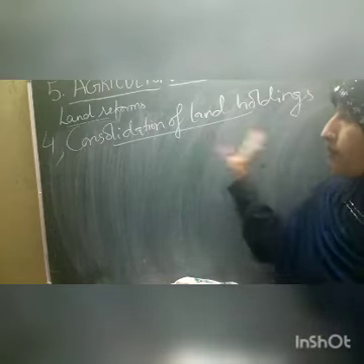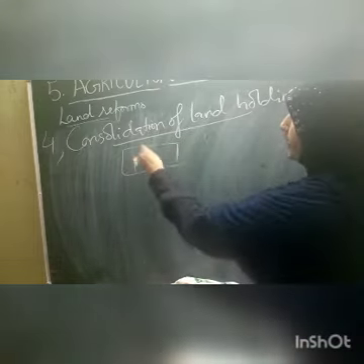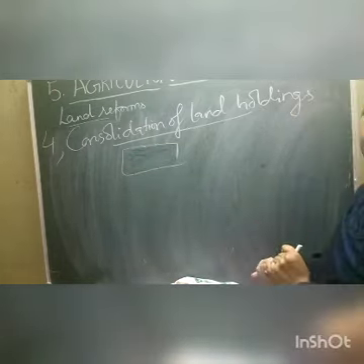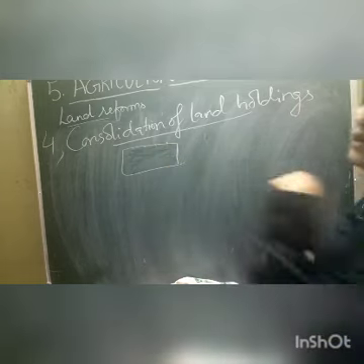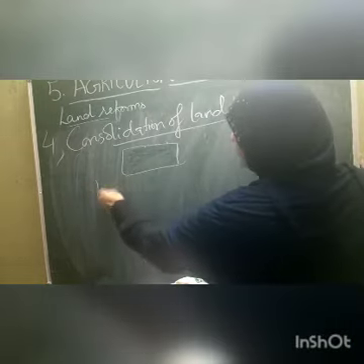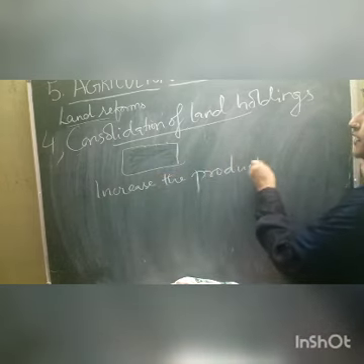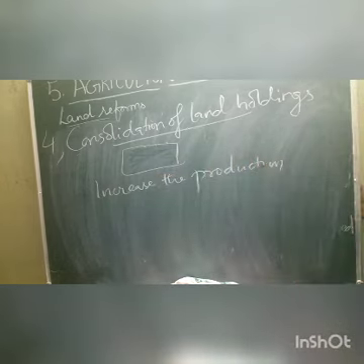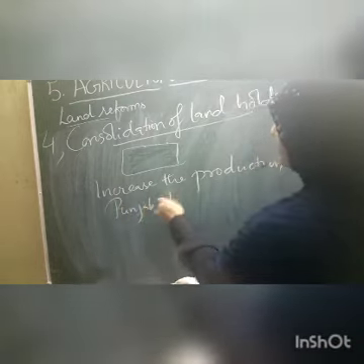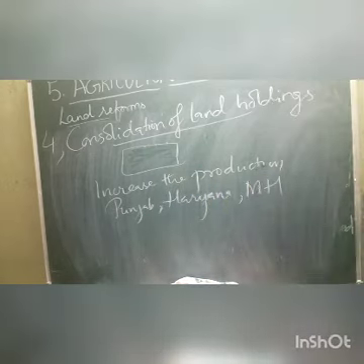So what is the government doing under this one? Government tried to mix all the small plots of land. Whatever small plots of land are there, all these small plots, children, will be consolidated, made into one big piece, and then the cultivation will follow. Why is it helpful, children? It is helpful to increase the agricultural production. This system was first started in Punjab, in Haryana and Maharashtra.